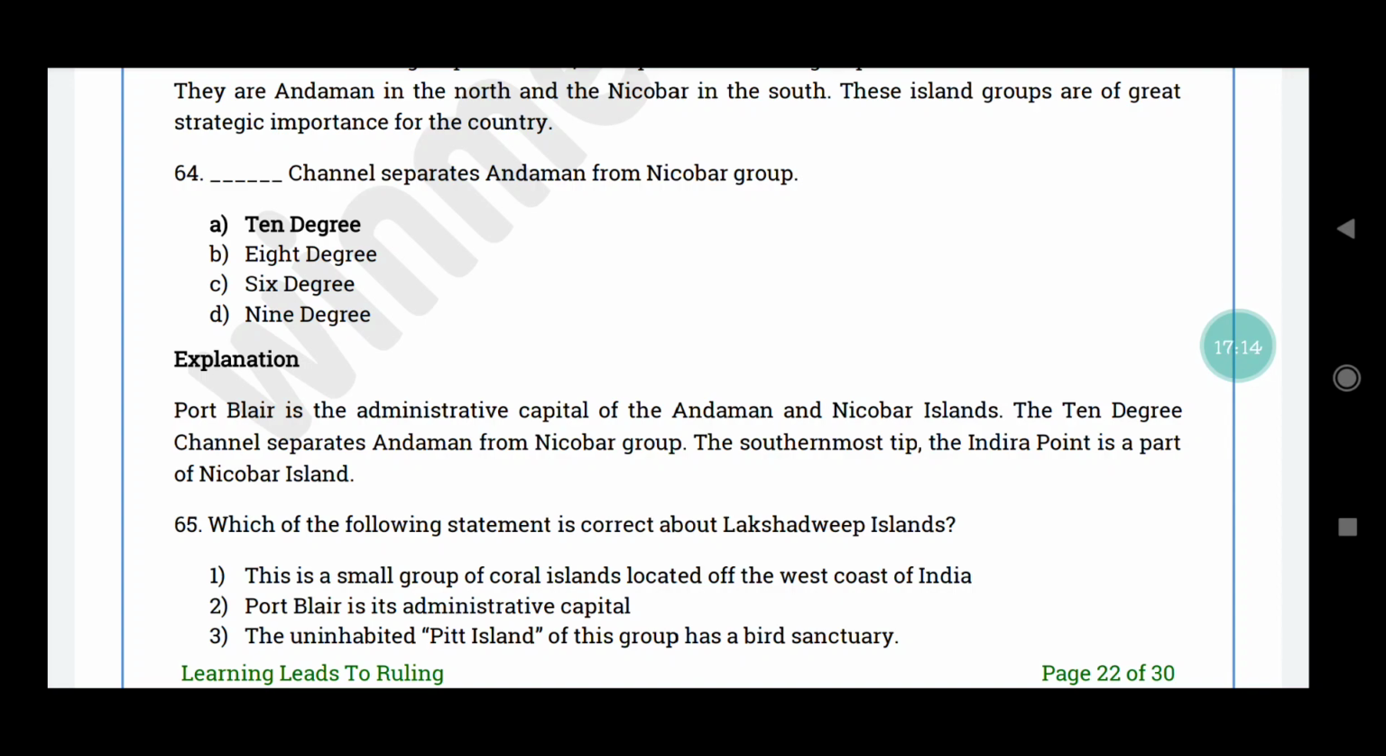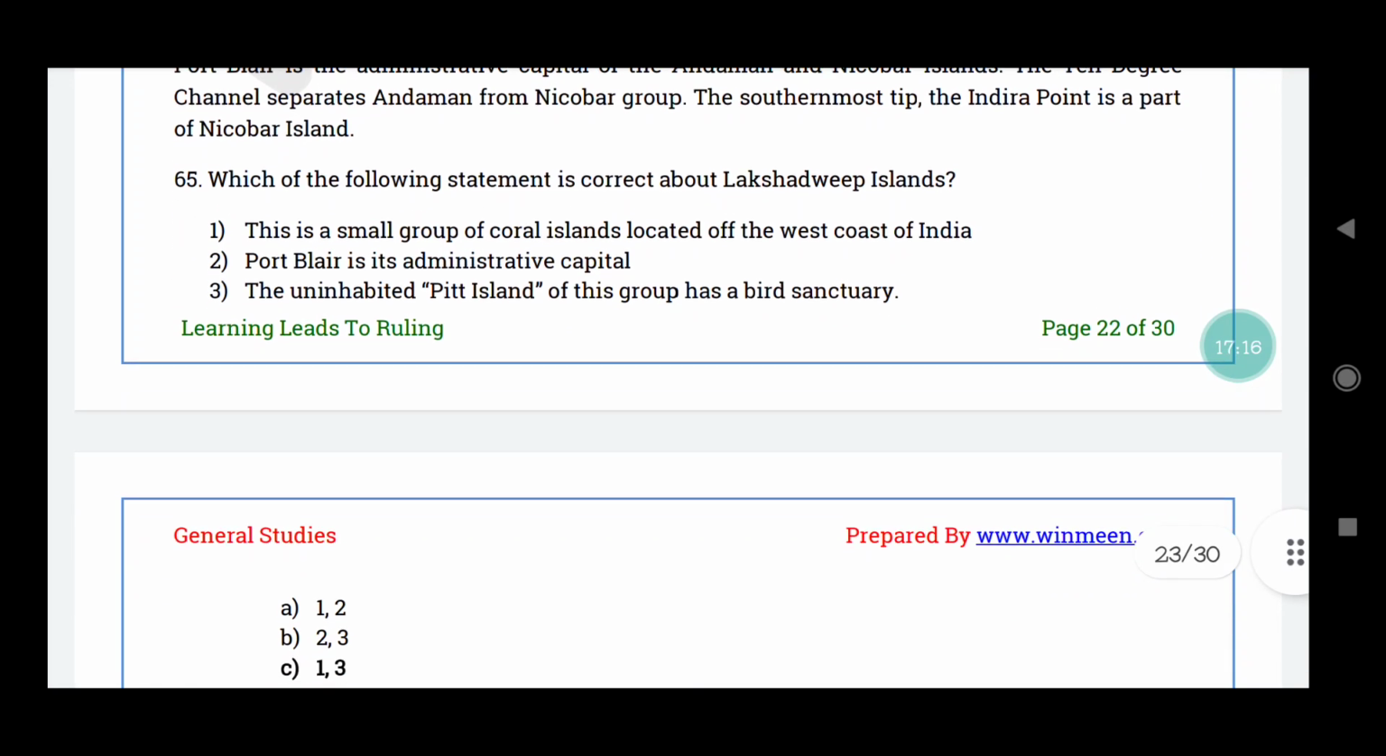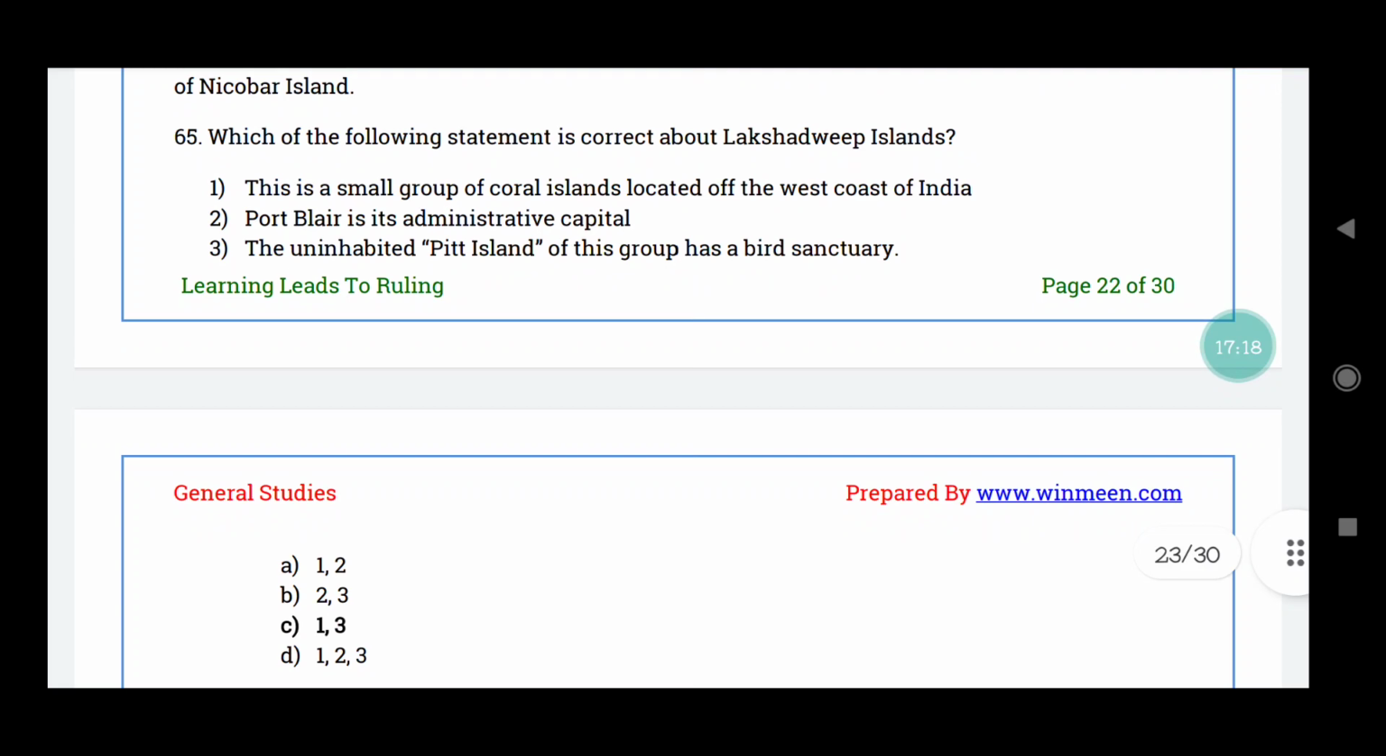Question number 65. Which of the following statements is correct about the Lakshadweep Islands? This is a small group of coral islands located off the west coast of India. Port Blair is its administrative capital. The uninhabited Pitti island of this group has a bird sanctuary. The correct answer is option C. Statements 1 and 3 are correct.